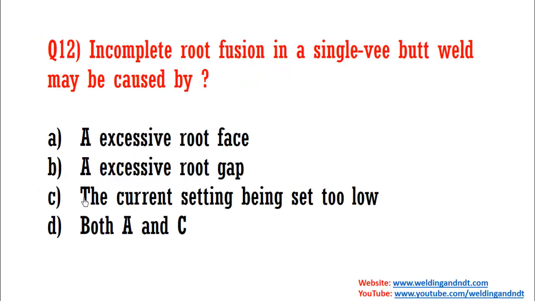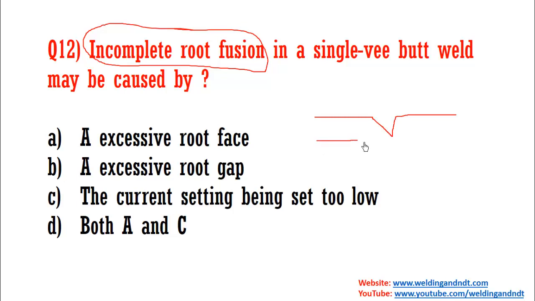Now question number 12. Incomplete root fusion in a single V butt weld may be caused by. So what is the cause of incomplete root fusion? First let me read the options. A is excessive root face, B is excessive root gap, C is the current setting being set too low, and D is both A and C. Let me draw a single V butt weld. Okay, this is the single V butt weld.